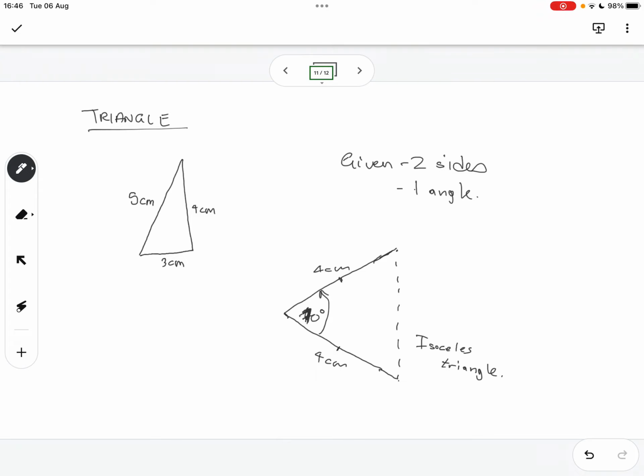Let me make a scalene triangle. Okay, cut that triangle up. Do you know how to cut it? How are you going to cut it? Like on the line. How are you going to cut it?